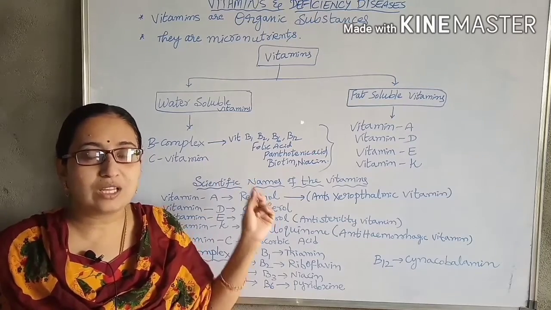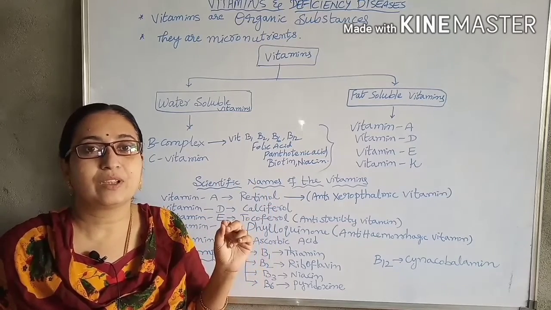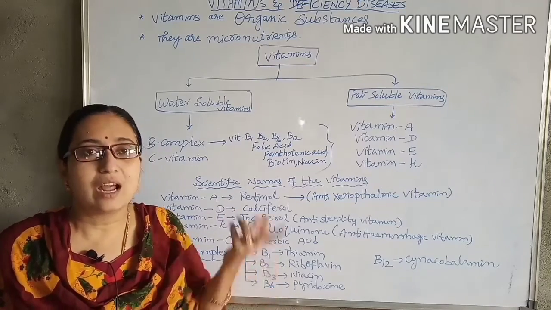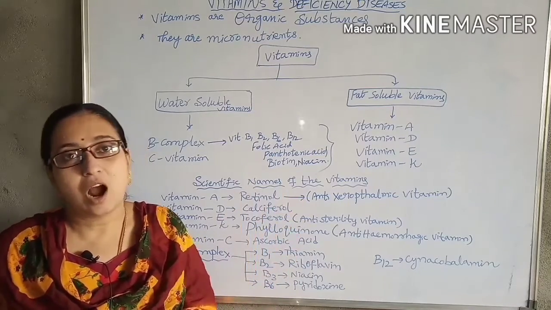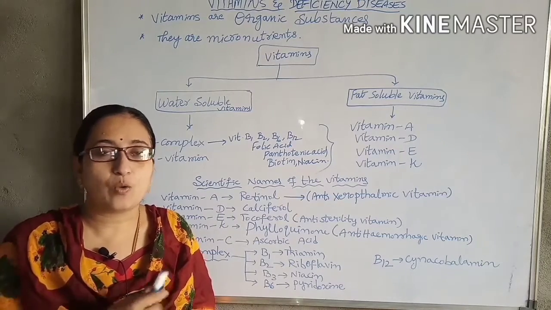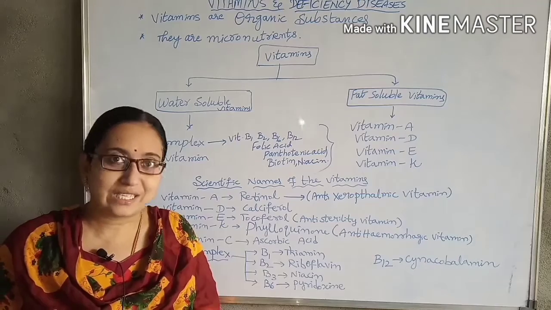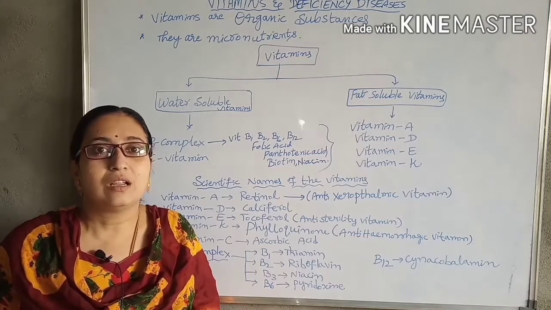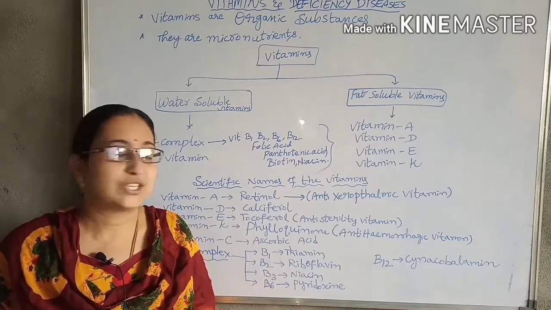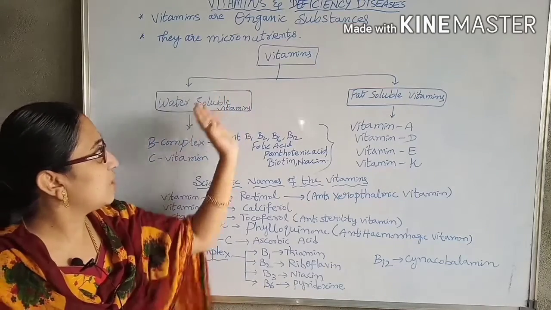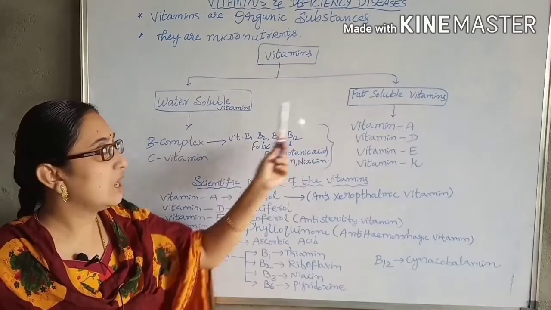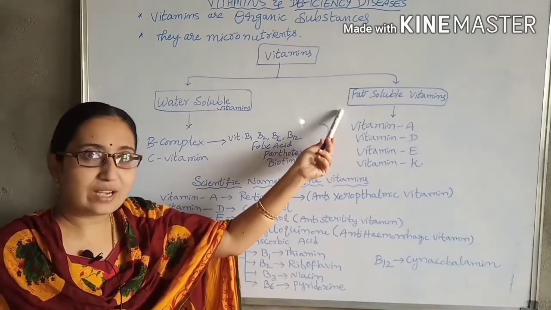Almost all the vitamins are required, and they are not produced in the body, so they have to be taken from outside sources, that is, from vegetables, meat, fruits, etc. The vitamins are of two types: water soluble vitamins and fat soluble vitamins.